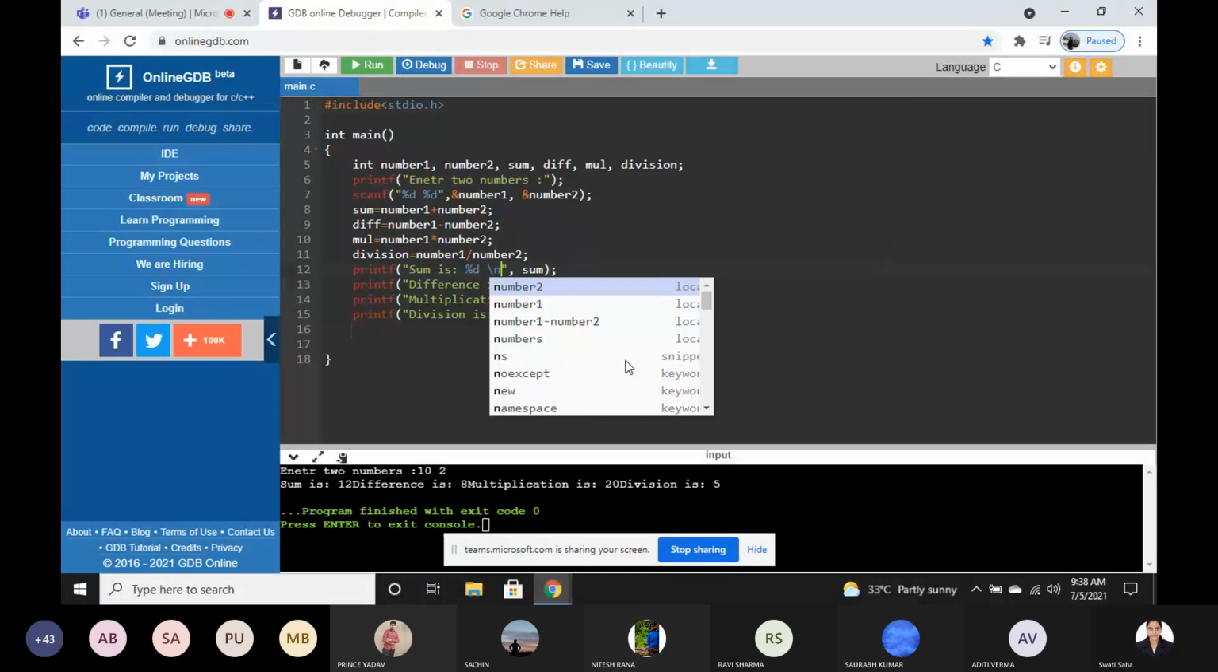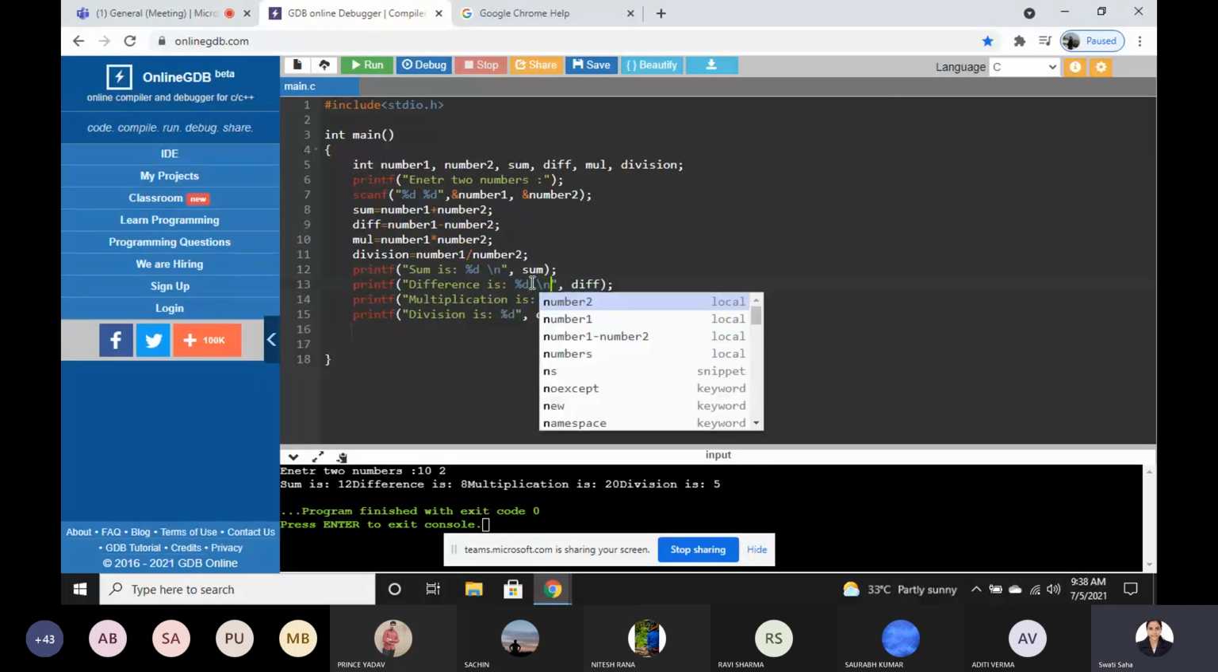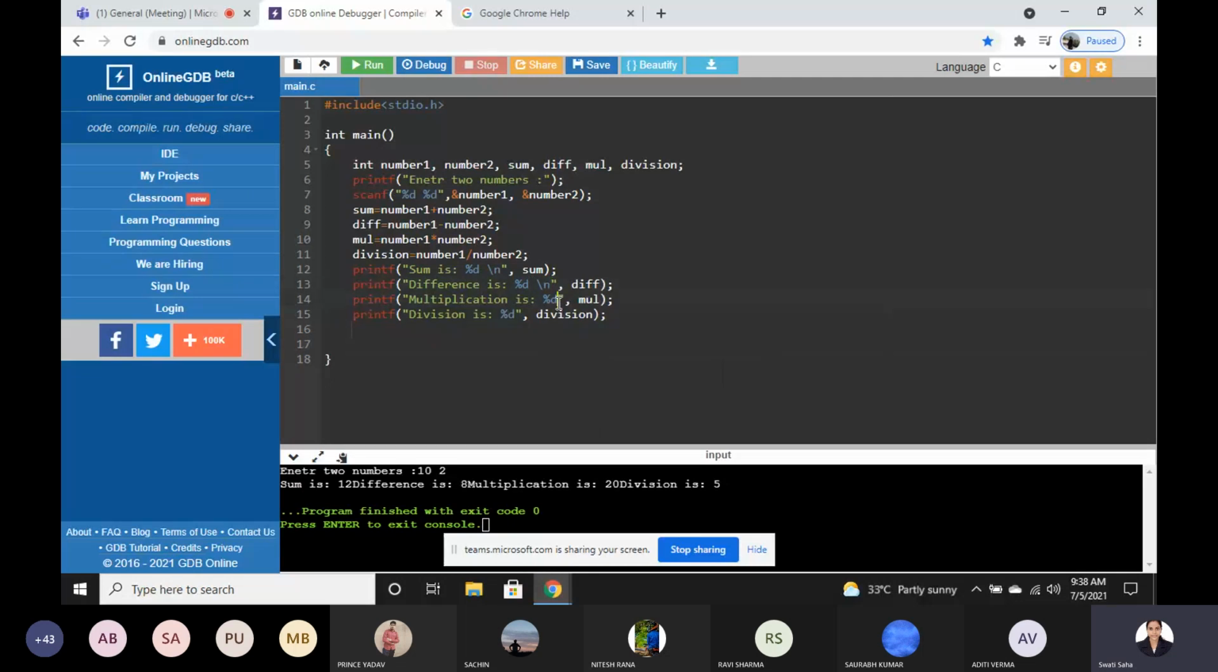New line. New line. And here also you can add new line.